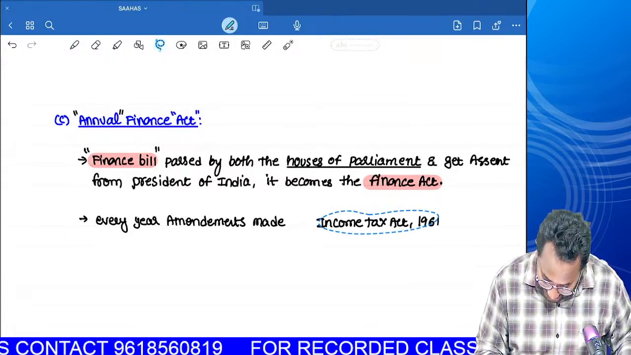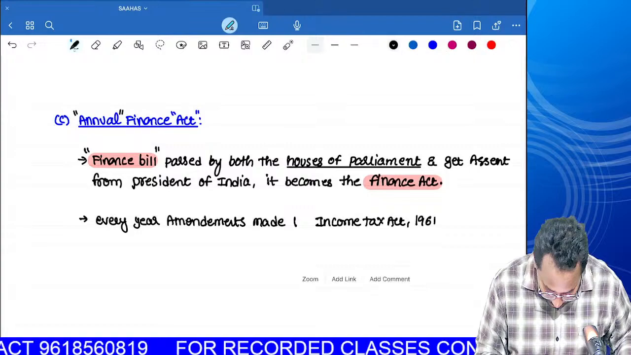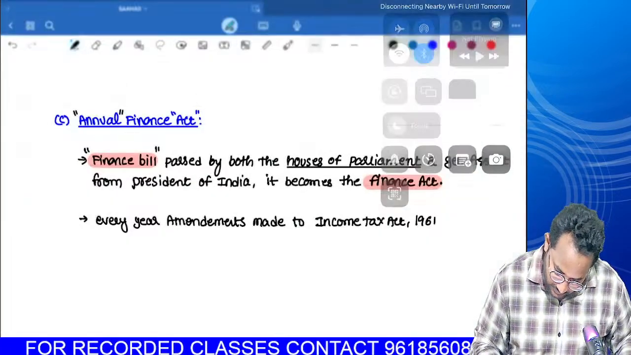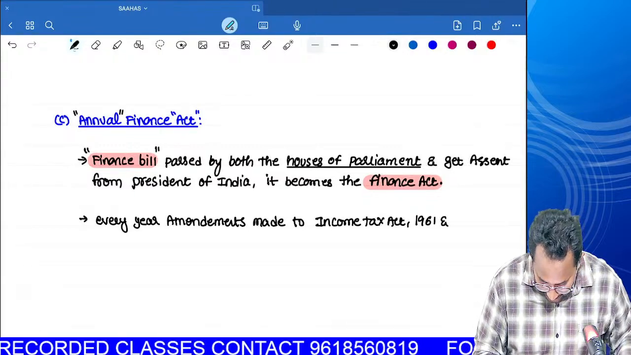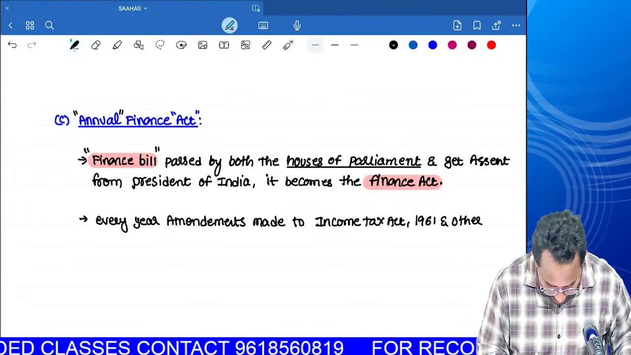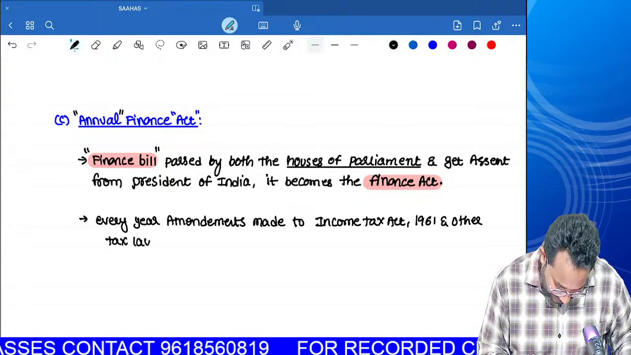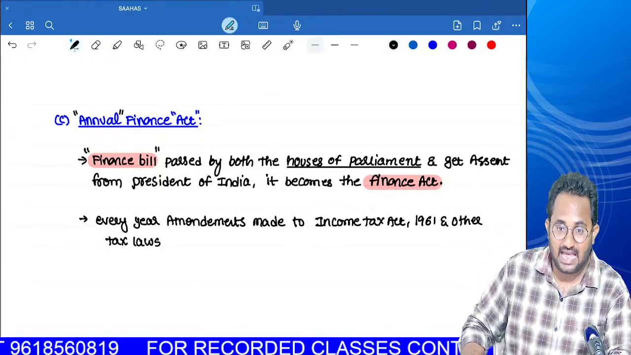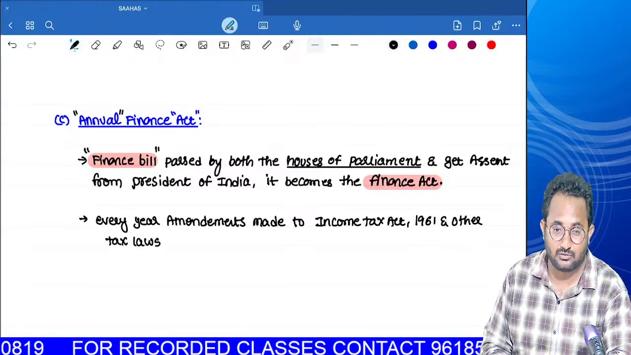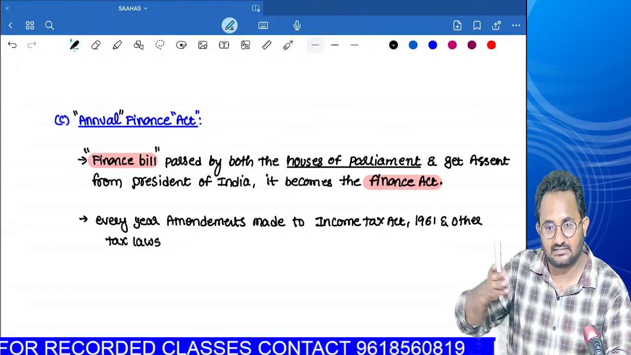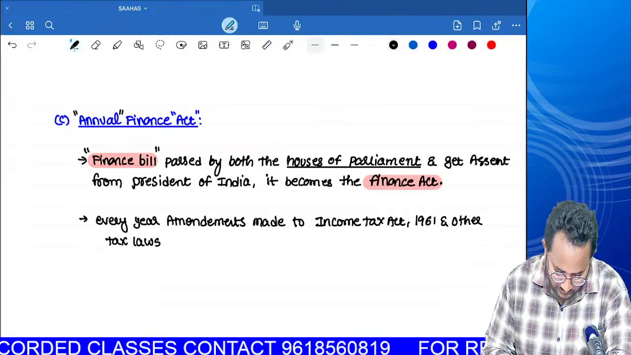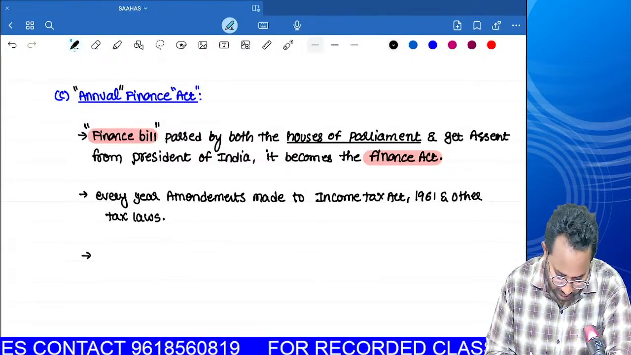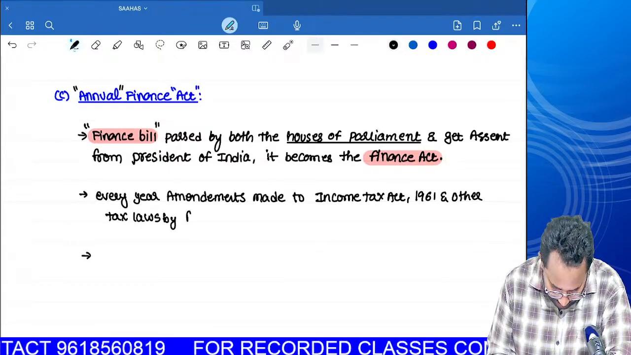Can you tell me, for direct tax only do we have amendments, or to indirect tax also? To indirect tax also, and other tax laws. Many persons think the Finance Act is useful for direct taxation only, which is not at all correct. The Finance Act gives the amendments to all the tax laws, direct tax laws or indirect tax laws. Next thing, third one.